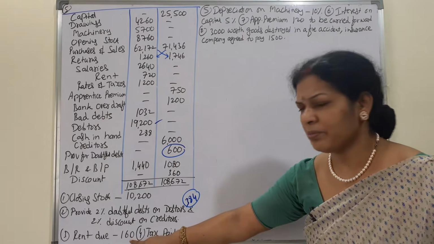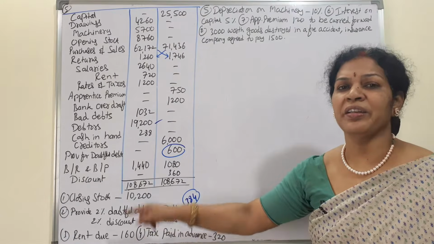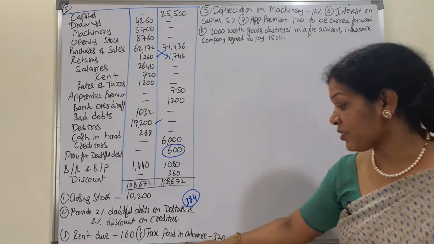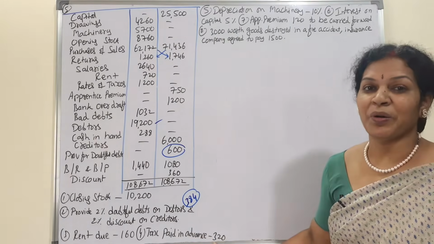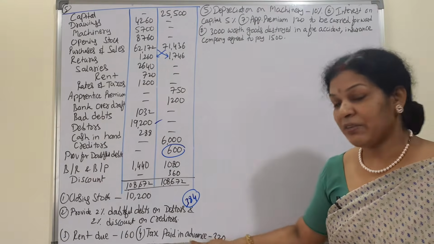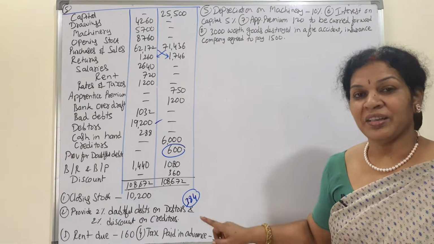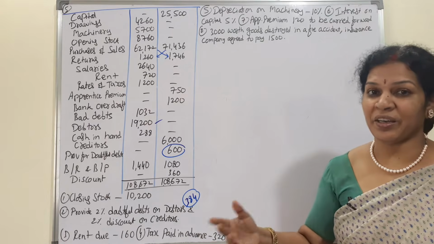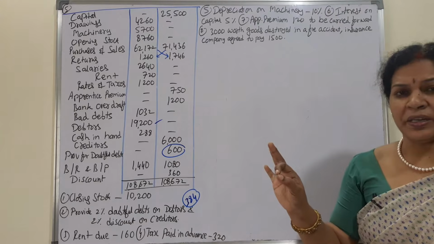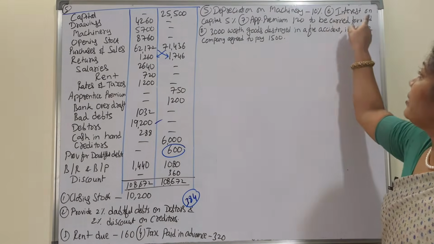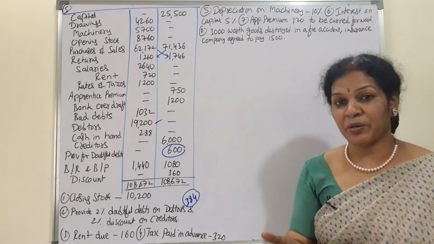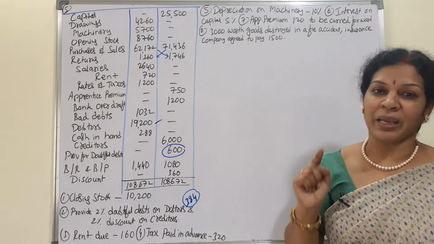Next, rent due, payable, will pay it. Outstanding rent: P&L account debit side, add to the rent, and in the balance sheet it is a liability. Tax paid in advance. Paid in advance we don't want, so this will be deducted from the tax in the P&L account. Whenever you pay in advance, it's an asset, prepaid. Next, depreciation is debit side of P&L account and deduct from the asset. Next, interest on capital 5%. P&L account debit side, and in the balance sheet add to the capital.